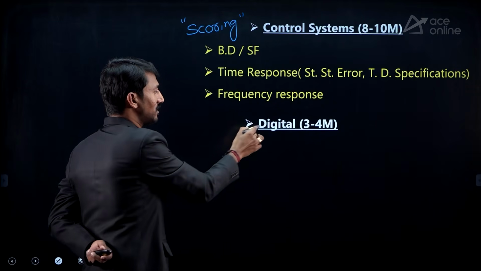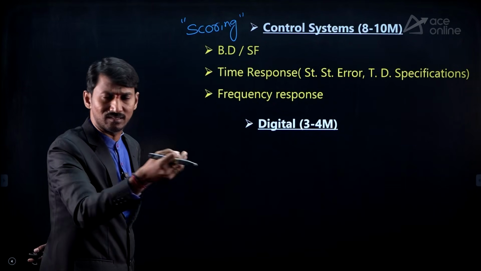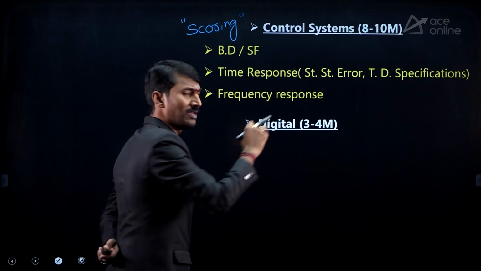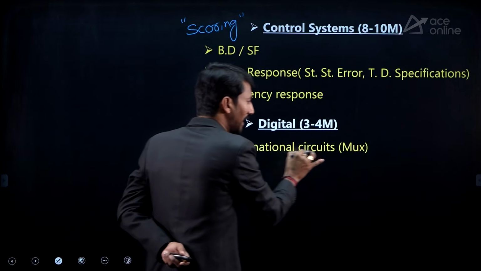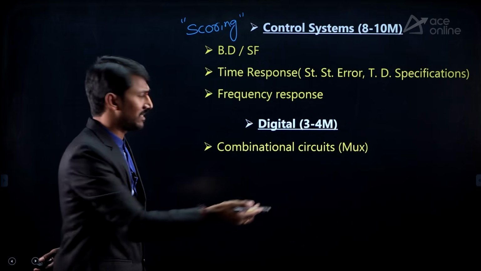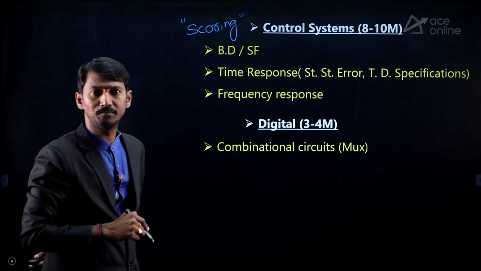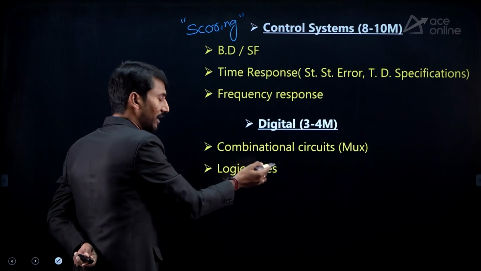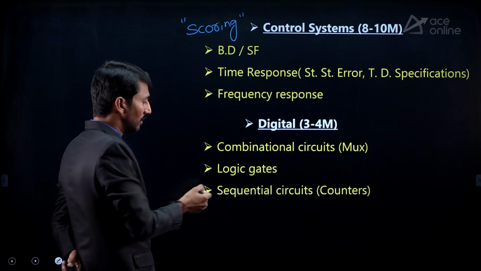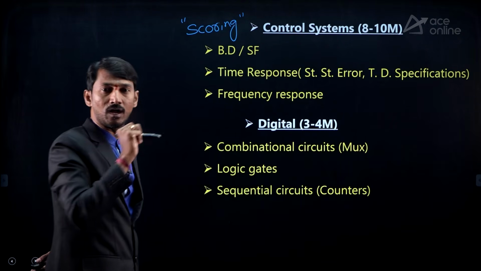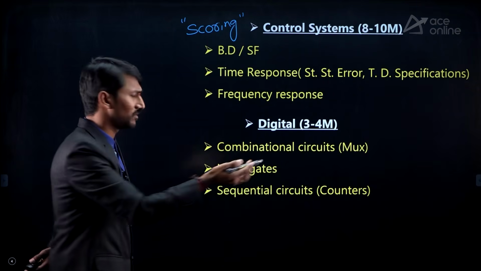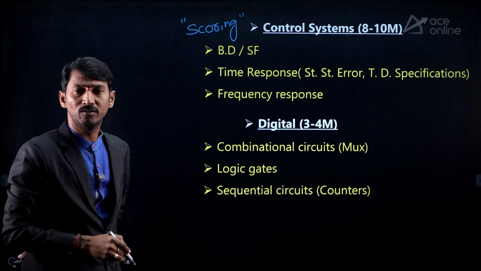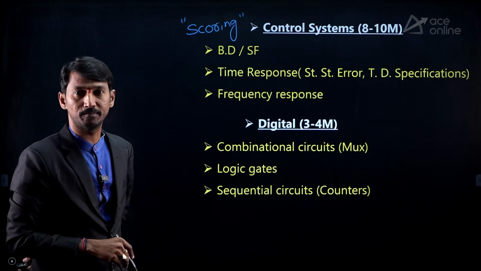Next one, digital electronics: 2 marks or 3 marks or 4 marks, approximately 3 to 4 marks. You are supposed to focus on combinational circuits, for example multiplexers, and then logic gates, sequential circuits, counters. Focus on all these topics to get 3 or 4 marks, sometimes 5 marks, or sometimes 2 marks.